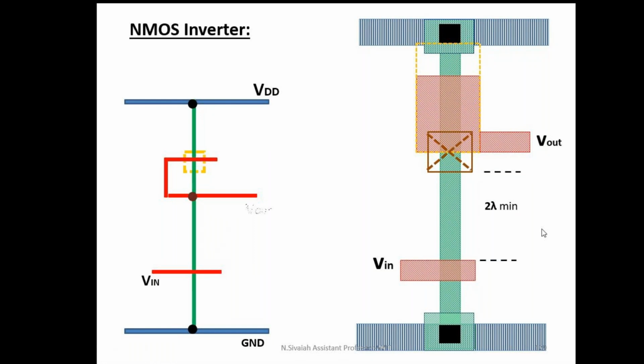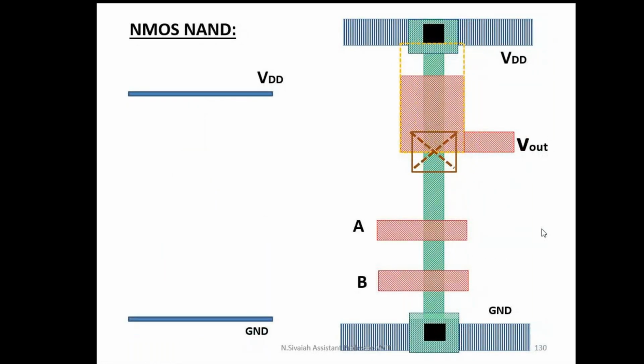Similarly, we can draw the layout diagram for the NMOS NAND gate. We can follow the same procedure with all the dimensions. First, form the metal lines with proper dimensions, 3 lambda, 3 lambda. After that, form the transistors, this transistor A and this transistor B, and form the depletion mode transistor. After that, make the connections.